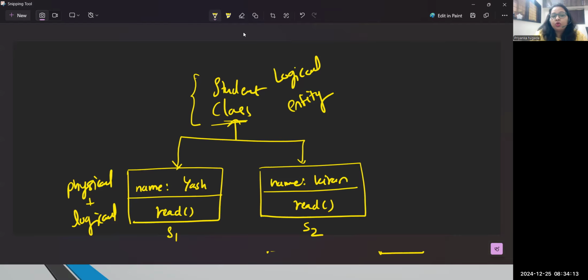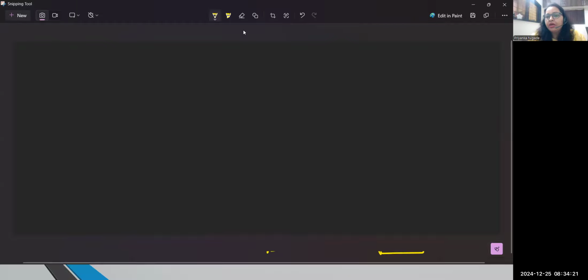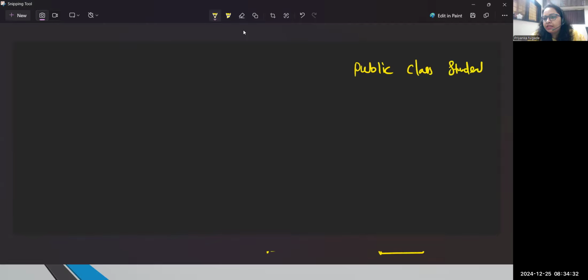Clear? So how exactly can I start with this program? If I really want to write this class, then in Java you need to understand two things. We can start writing with the template. So you will be writing something like this. I will come back to this part again. So public class, and then we are going to write some class name.